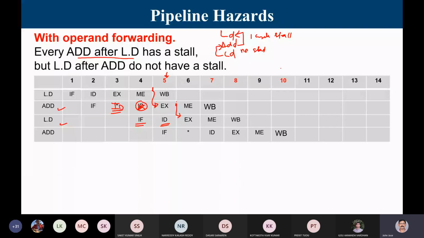My add instruction is add R2, R3 and R4. And my load instruction is going to be dependent on this add, with R5 as the destination.